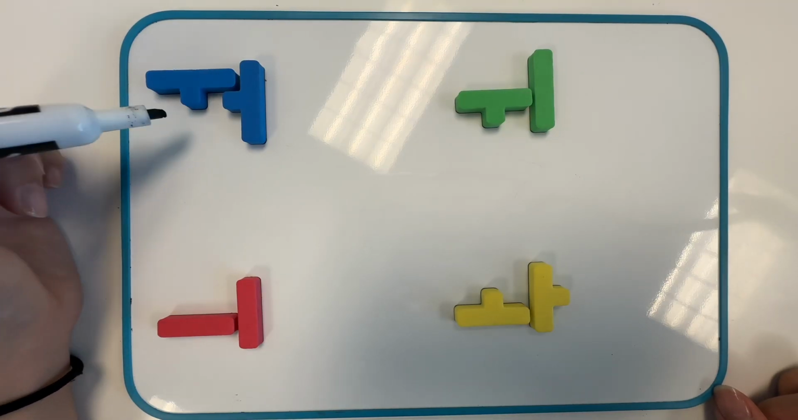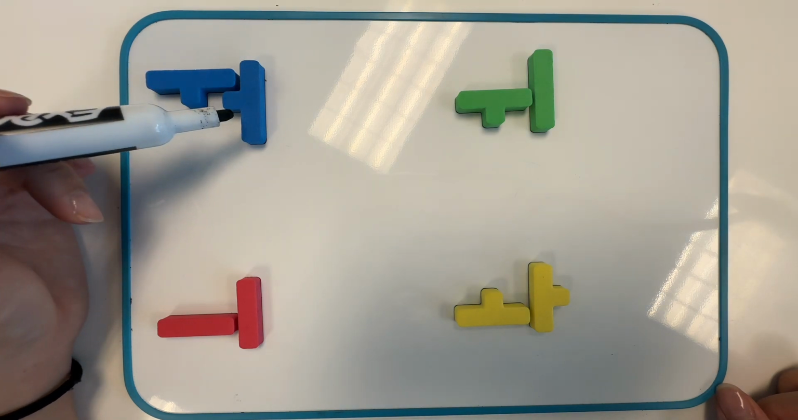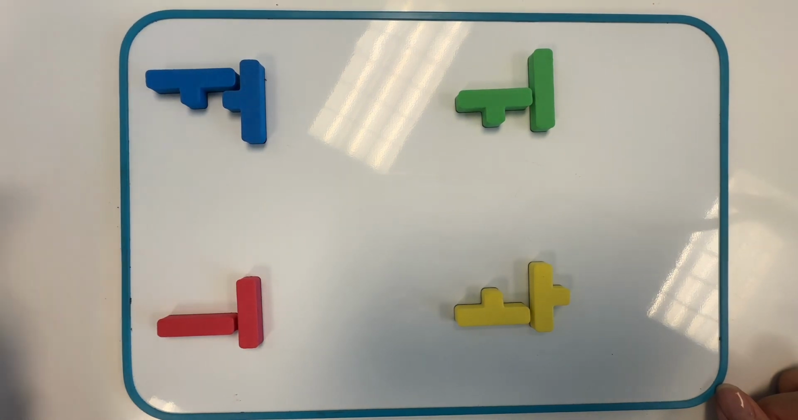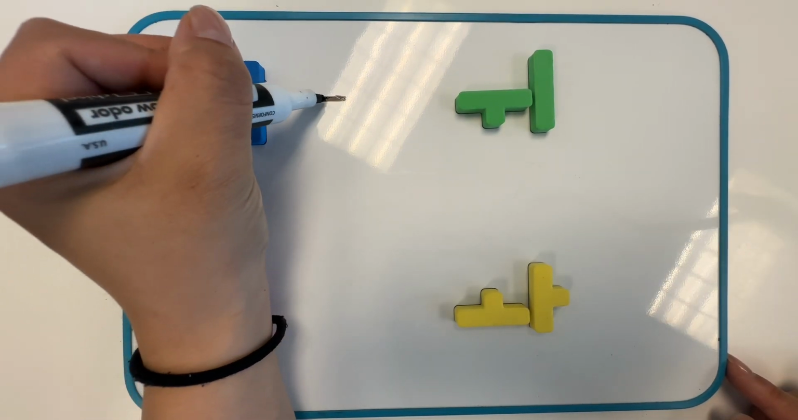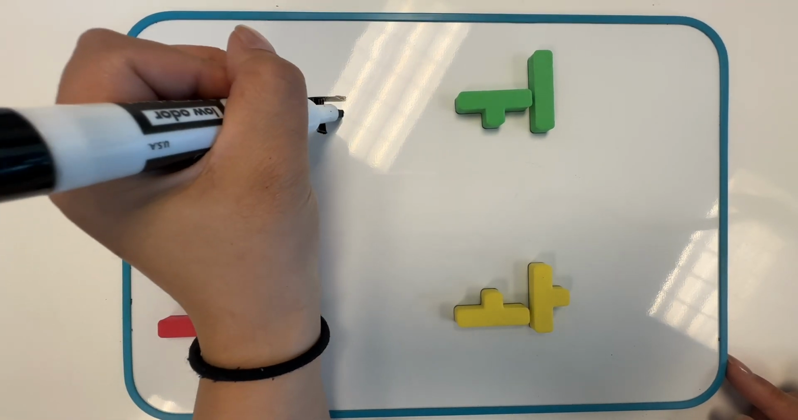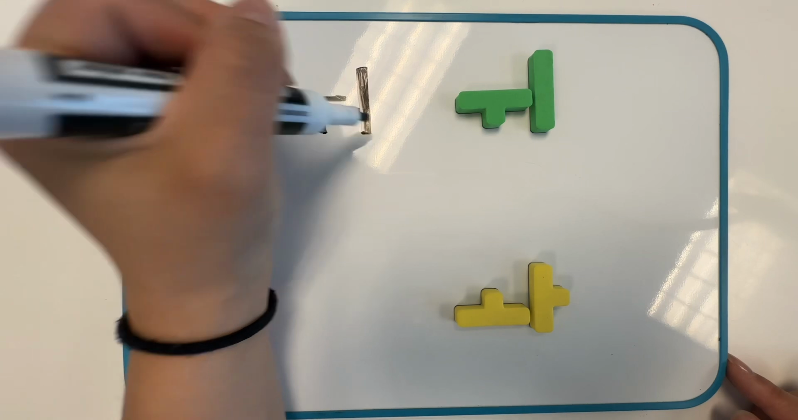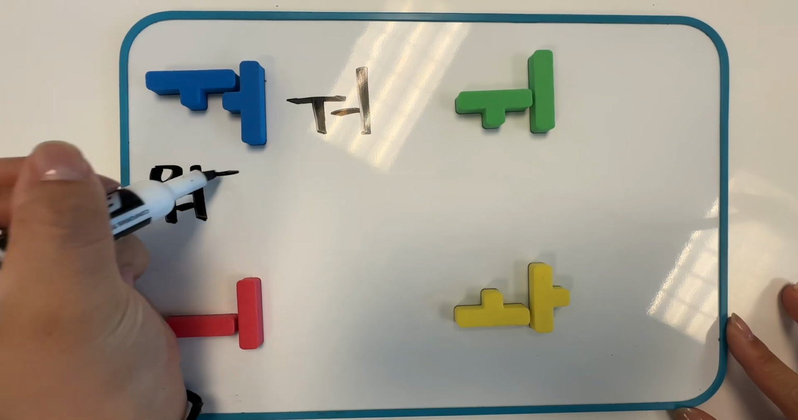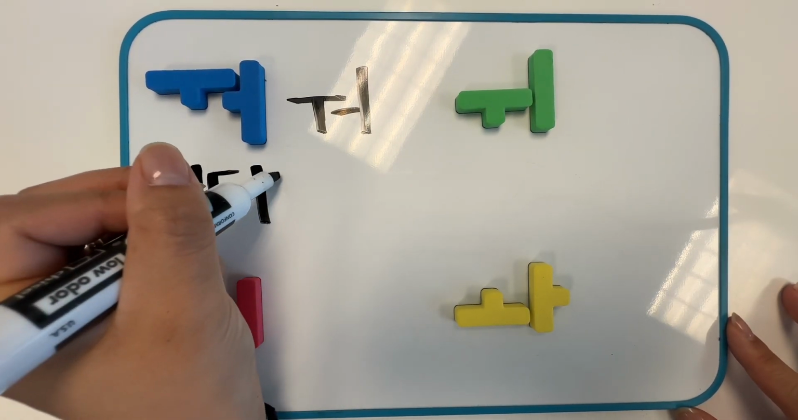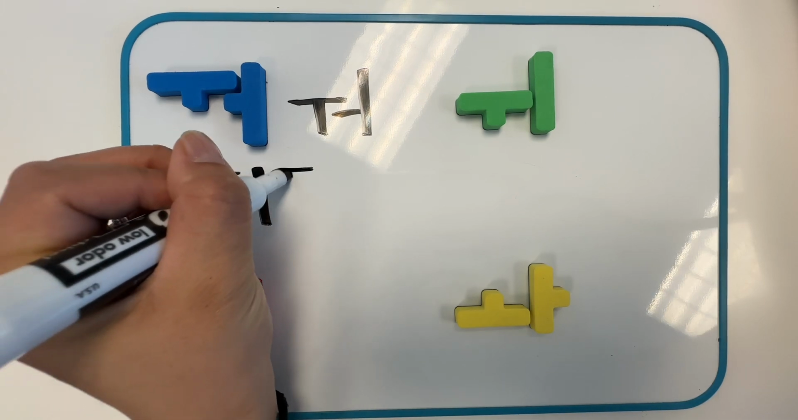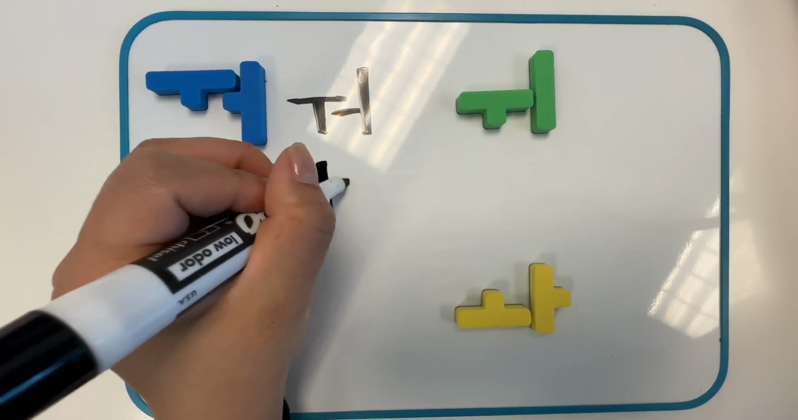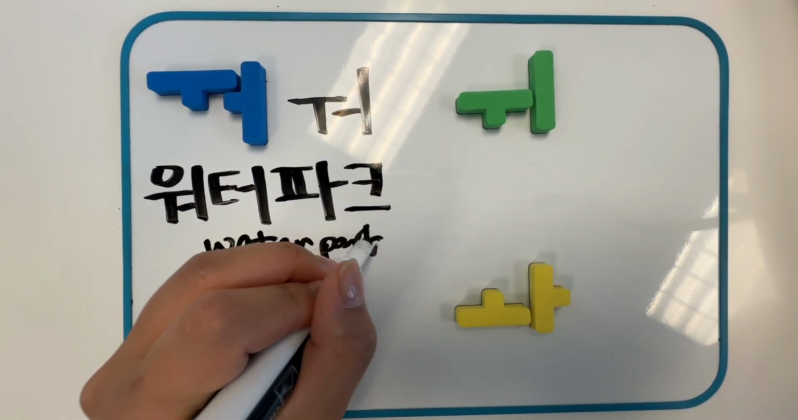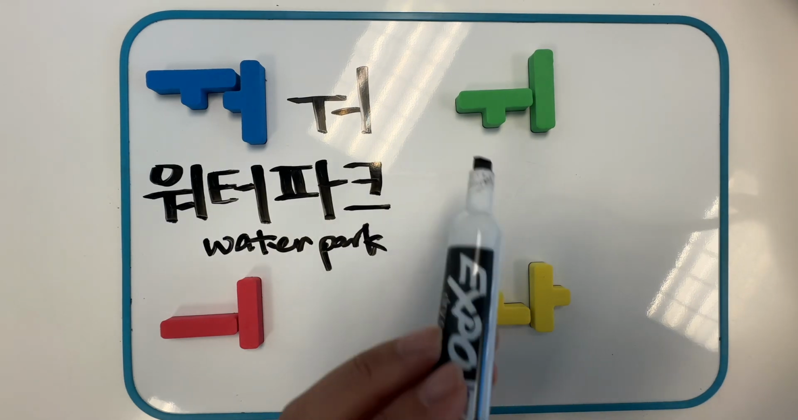Top left is 워. It is 우 and 어 combined. 워. The stroke order is left to right, top to bottom, left to right, and then top to bottom. Example word is 워터파크. It means water park.